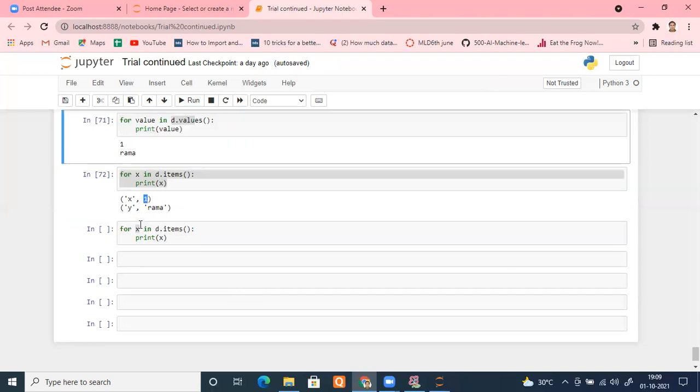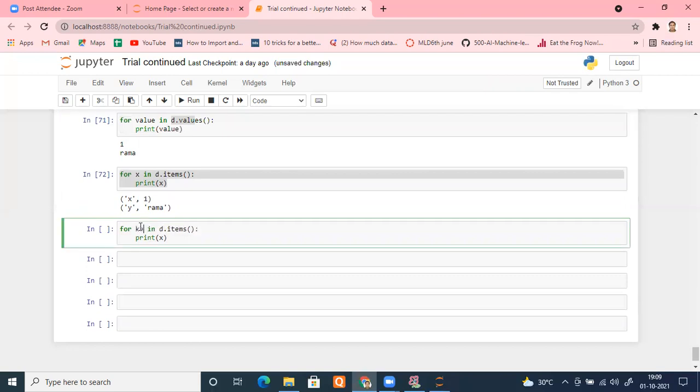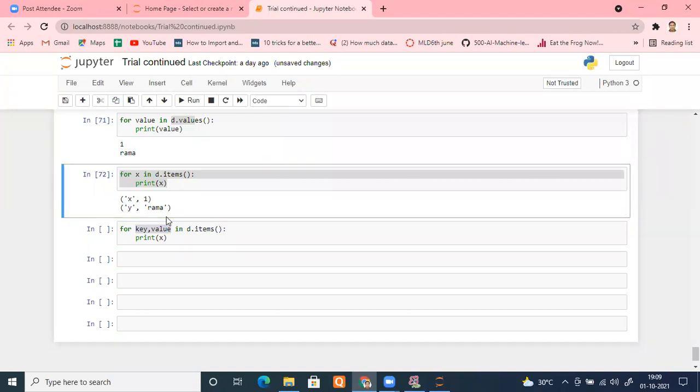I'm typing here key, comma, value. For key, comma, value. So I directly unpacked here. So in the first iteration, key will be X, value will be 1. In the second iteration, key will be Y, value will be Rama.